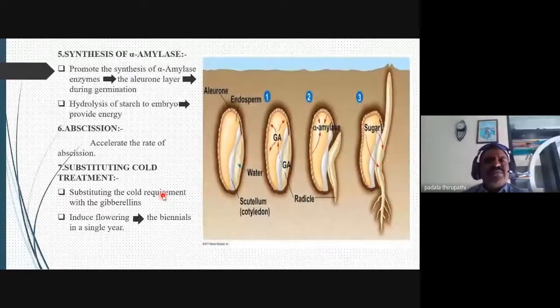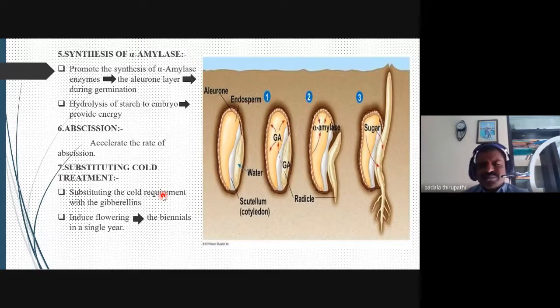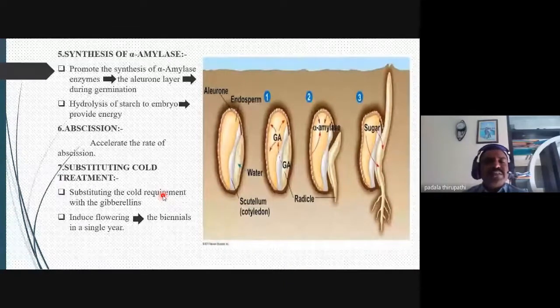Then synthesis of alpha amylase. Alpha amylase is the enzyme responsible for promoting the aleurone layer during germination, and it is also responsible for the activation of enzymes and the hydrolysis of starch to the embryo, providing energy through these gibberellins. Gibberellins also accelerate the rate of abscission. This is accelerated by gibberellic acid.